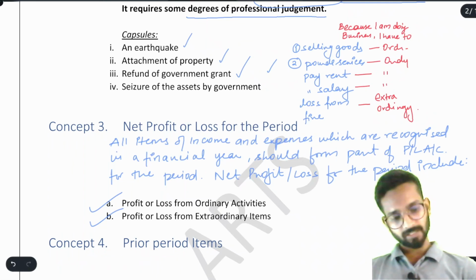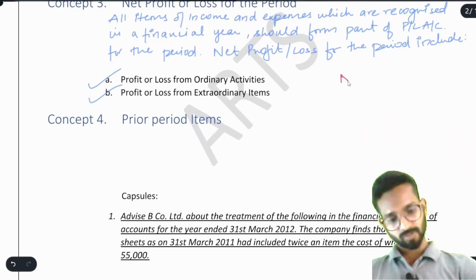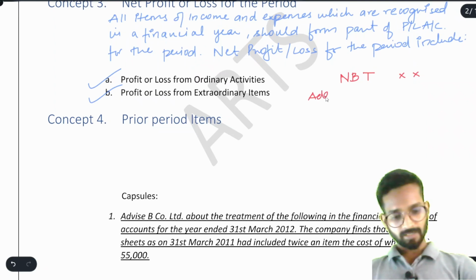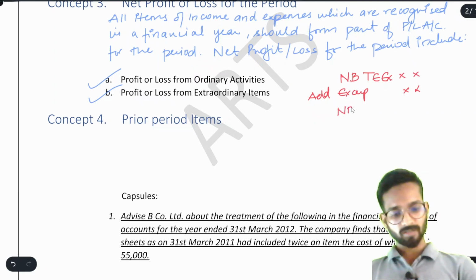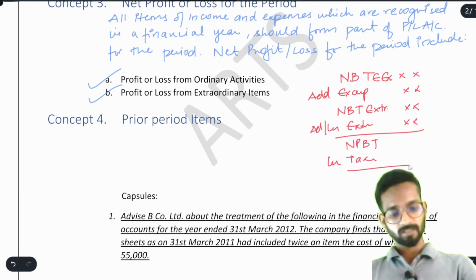Okay, you can say like this, that see, I will just tell you, if there is this net profit before tax, some item, then add exceptional items, then it will be net profit before tax and extraordinary activity, then again add or less whatever it is, extraordinary activity, then what you will get is your net profit before tax, then less taxes, then is your amount.